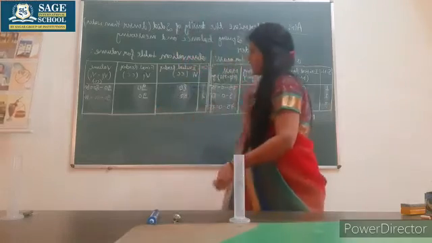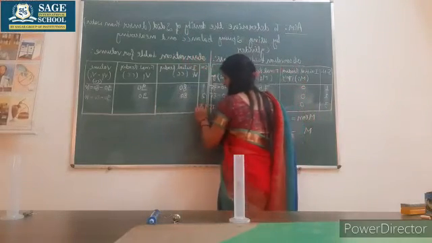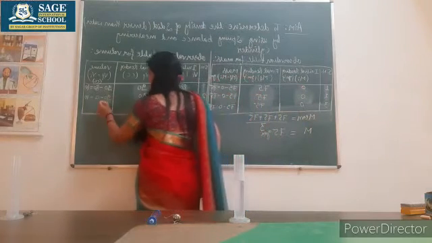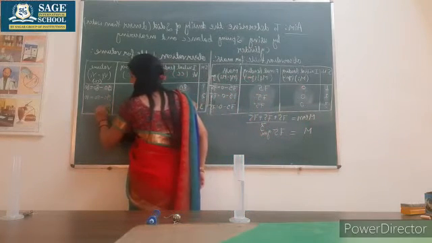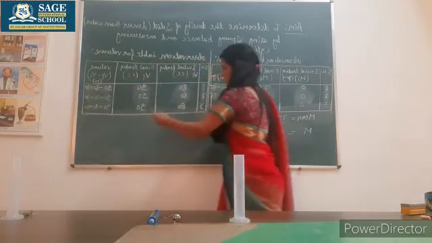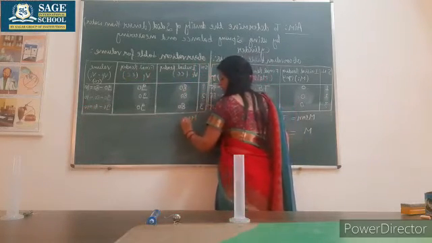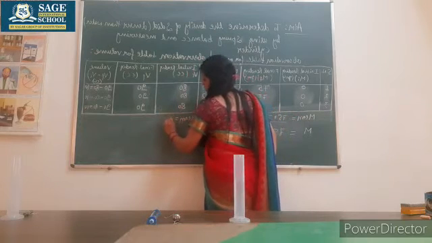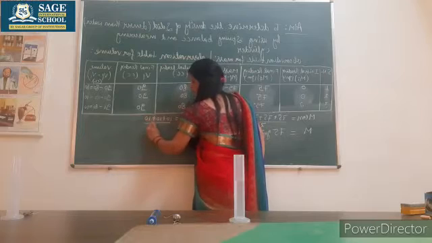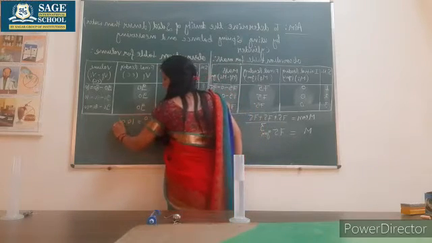So the third observation is also the same. Initial is 80, final is 90, 90 minus 80 is equal to 10. Let's find the mean of it. Mean will be 10 plus 10 plus 10 divided by 3. It is coming 10 cubic centimeter.